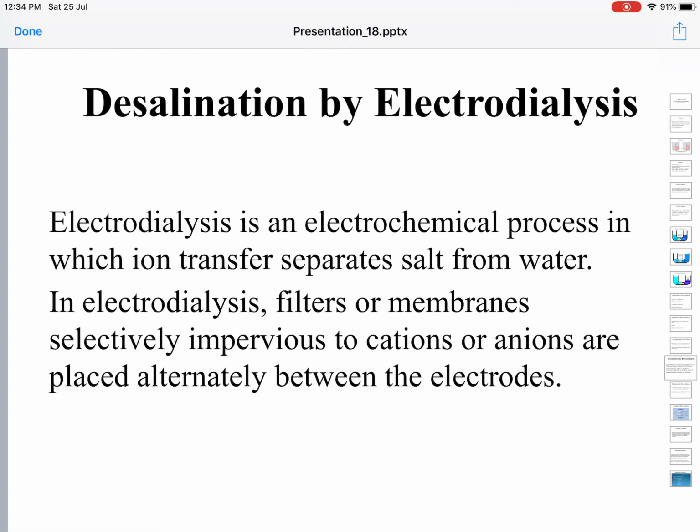These filters selectively allow either positively charged ions or negatively charged ions, either cations or anions, to move through them. So in electrodialysis, filters or membranes are placed between the electrodes, and these are selectively impervious to cations or anions.